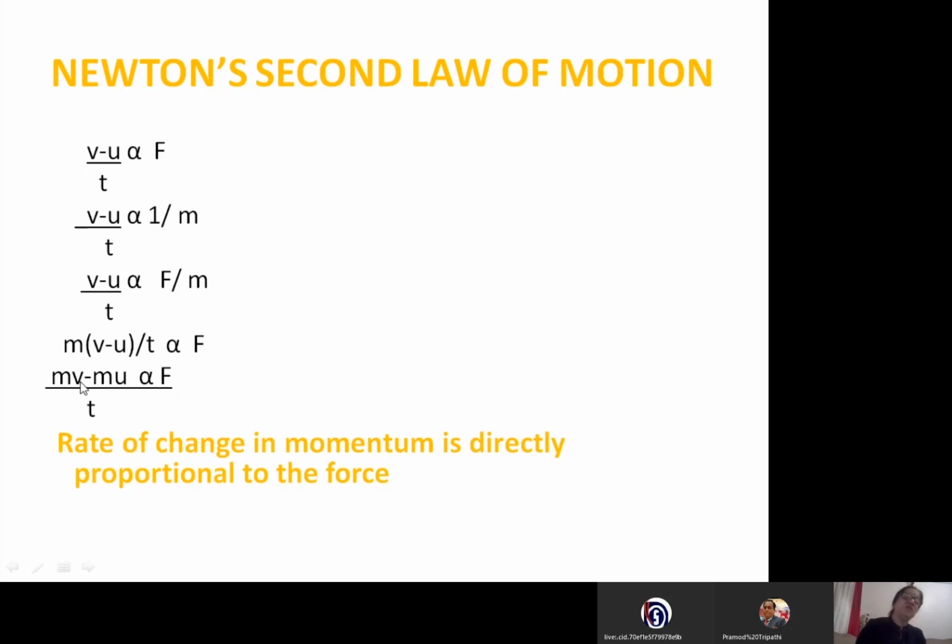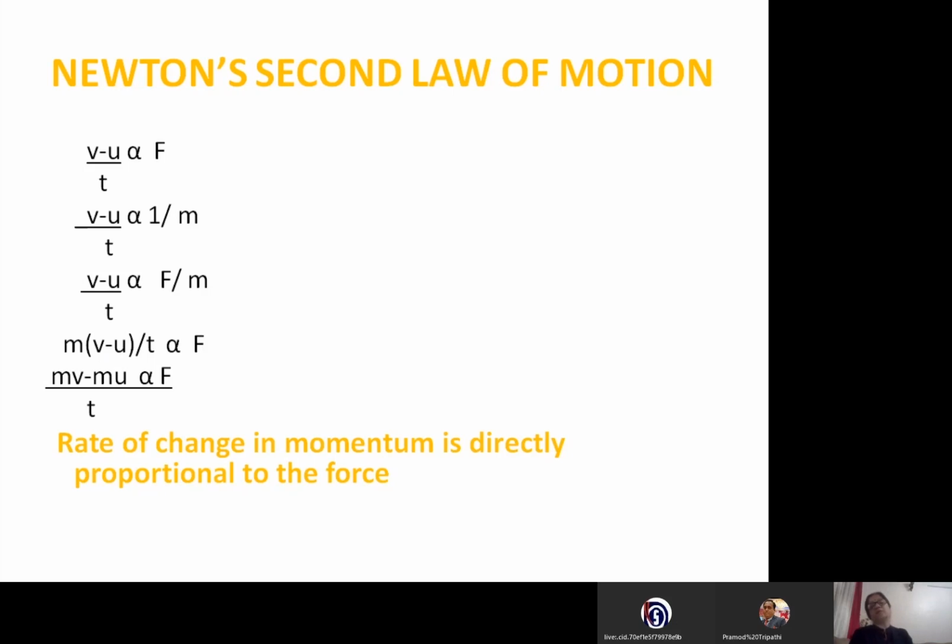So this mv is final momentum, mu is initial momentum. That shows final momentum minus initial momentum divided by time is directly proportional to force. So mv minus mu is called change in momentum. If divided by time, that becomes rate of change in momentum. Rate of change in momentum is directly proportional to the unbalanced force applied.